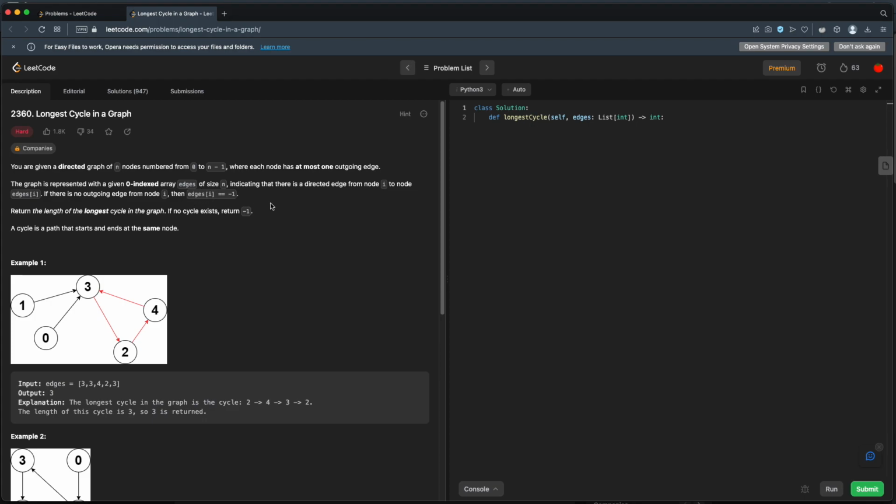So the index is the node that you're at, and the value will be the node that you can go to. So here we'd have index 3 would say 2. Let's see if that's right. 0, 1, 2, 3. Yep, it says 2.